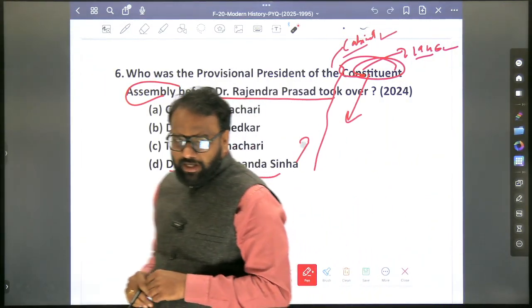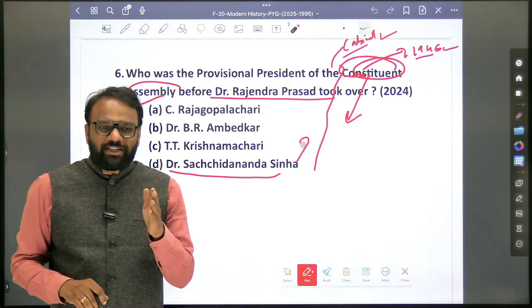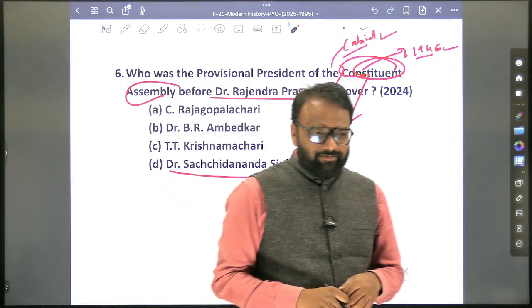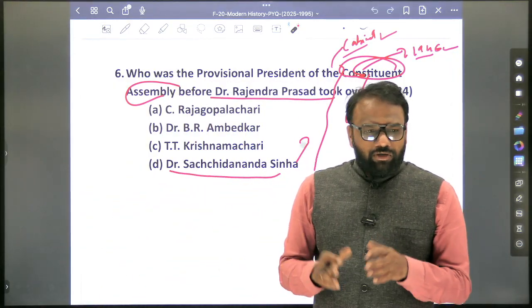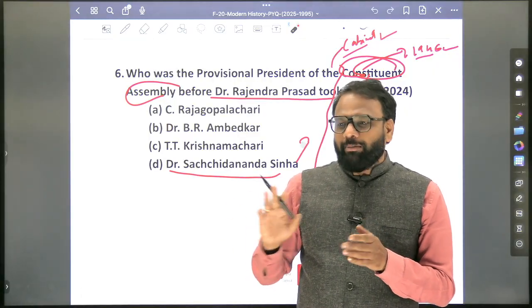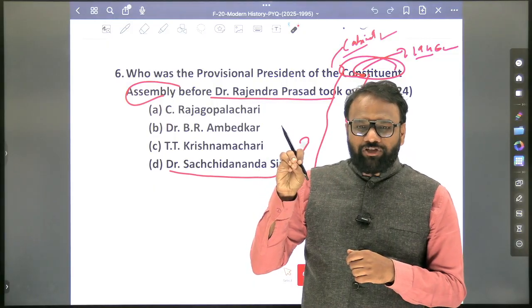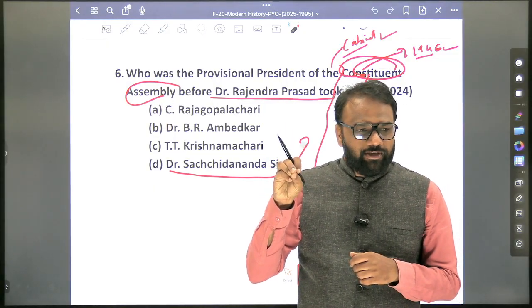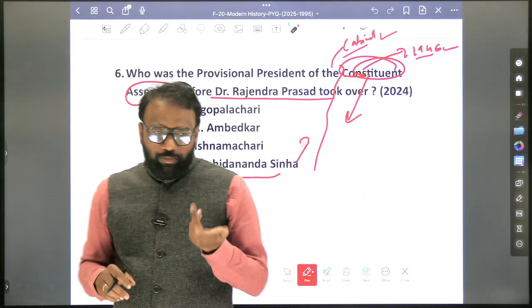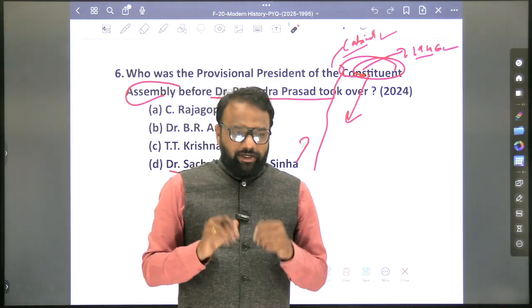The Constituent Assembly consisted of only elected members. Okay, so there were elected members, and apart from elected members, there were nominated members as well. Nominated members came from where? Which kind of administrative units? Princely states. Whereas elected members came from provinces.